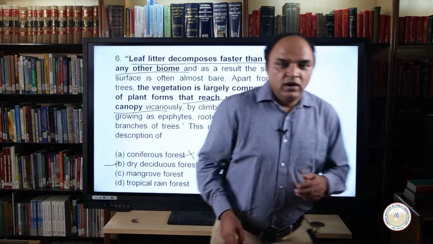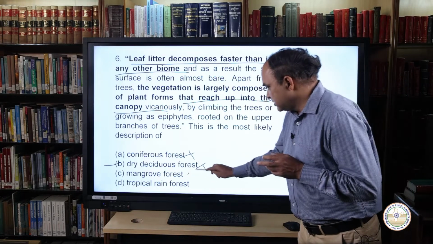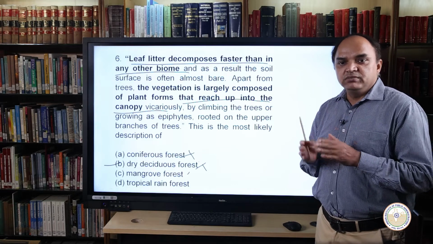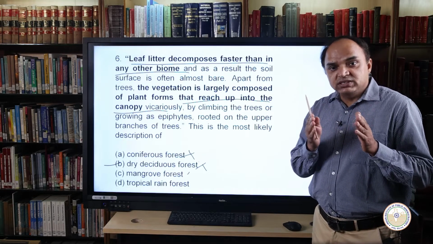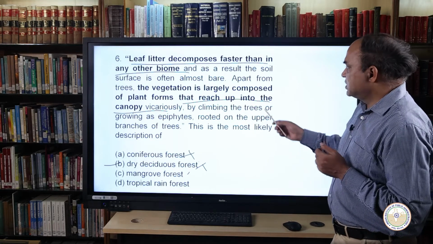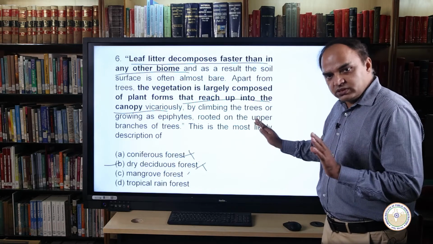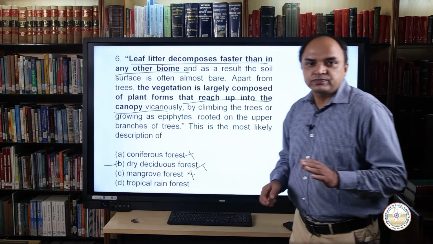Now, coming to the mangrove forest, these mangrove forests are halophytic or salt-loving trees, mainly growing as shrubs in the brackish to saline tidal waters. So again, the chance of a high canopy is not there. So again, mangrove forest is also a wrong choice.